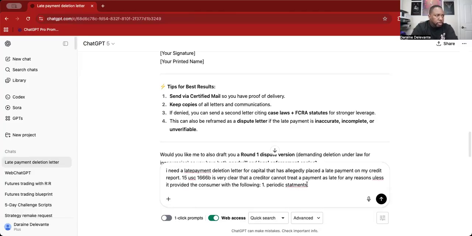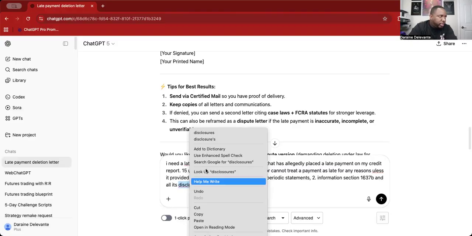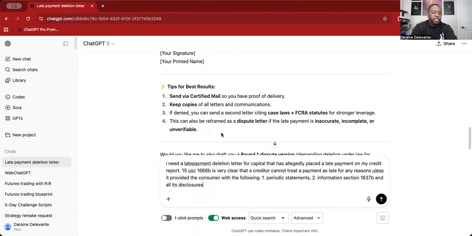Periodic statements. 2. Disclosures, or information from section 1637(b) and all its disclosures.